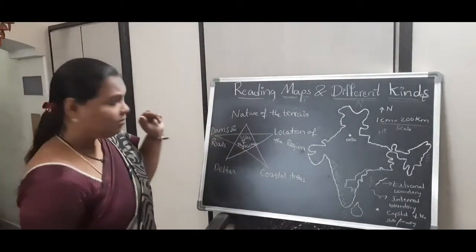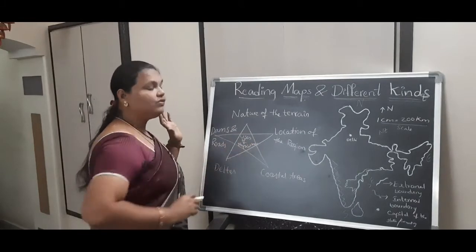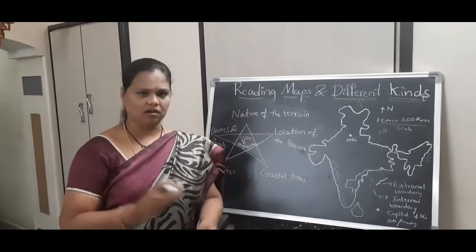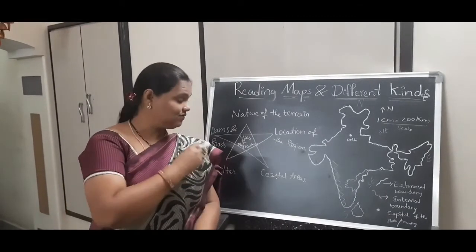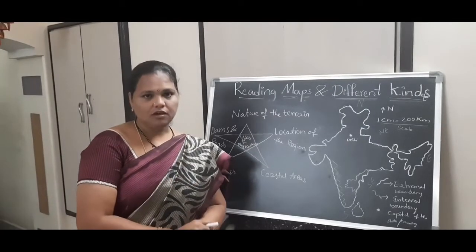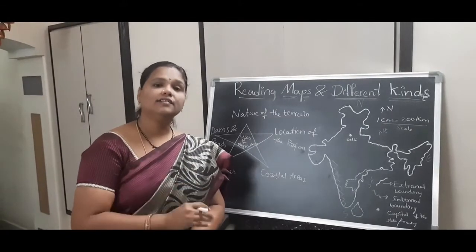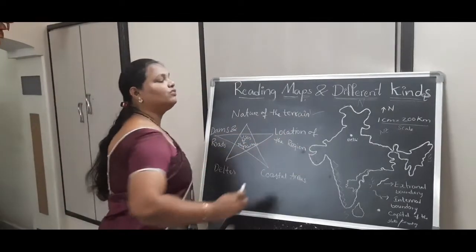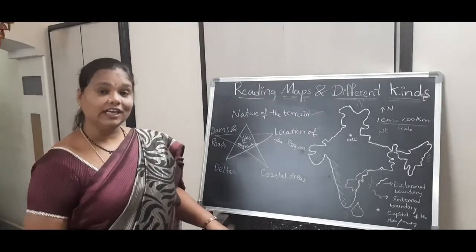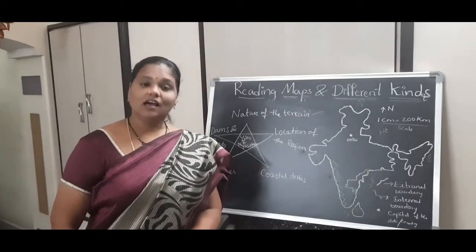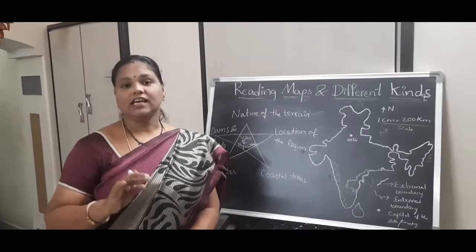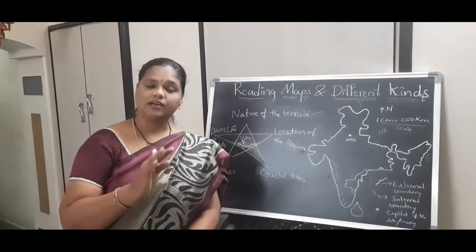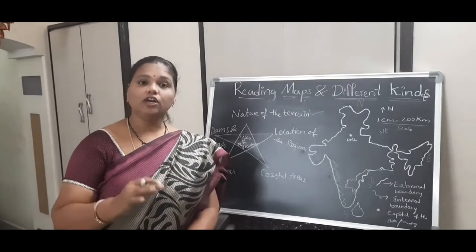Right, back to the uses of the physical maps. What are the uses? See, the uses of maps are many. Here we are taking a particular map, that is the physical map. Many uses are there, and under that, I am explaining a very few now. So the first use of a physical map is the nature of the terrain. We can find out what kind of landform is there, and what kind of soils are present. Is it a highway or some other area? Is it a snow covered area or mountain area, like that. We can find out the terrain.